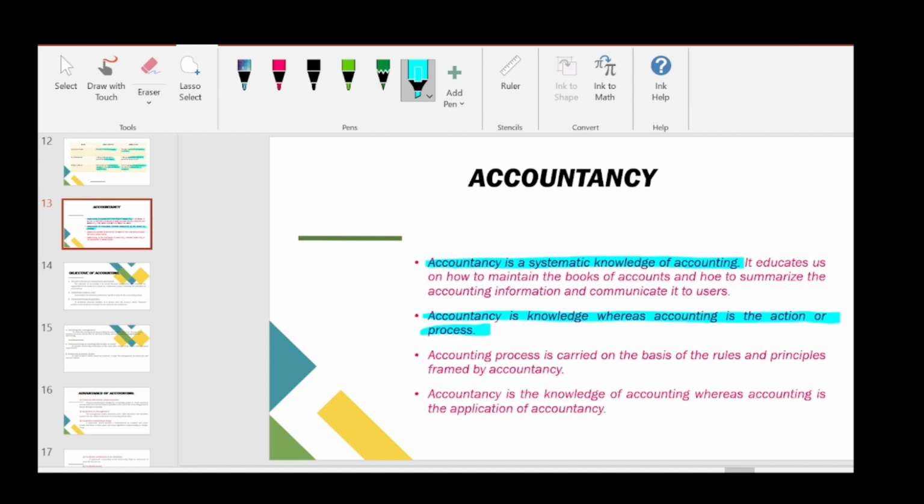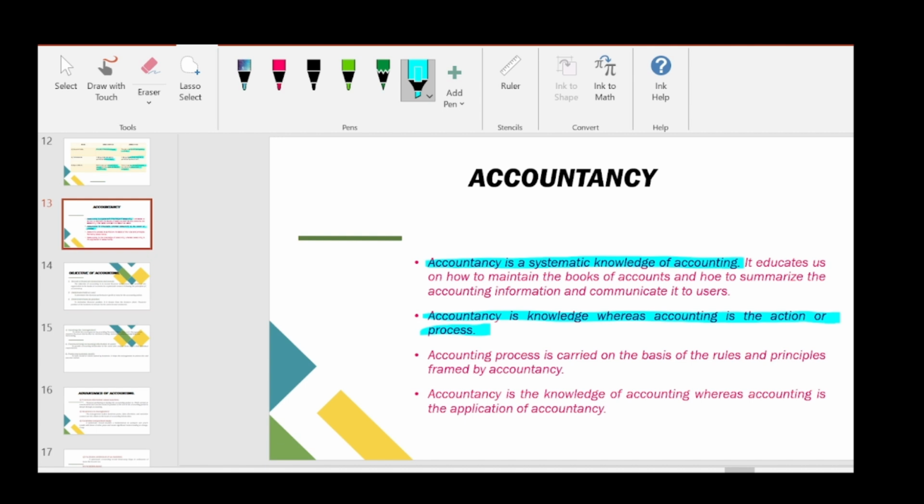Accounting process is carried on the basis of rules and principles framed by accountancy. So accountancy only frames the rules and principles on how to do accounting. Accountancy is the knowledge of accounting, whereas accounting is application of accountancy. So accountancy gives the rules, guidelines, and the knowledge of how to do accounting.